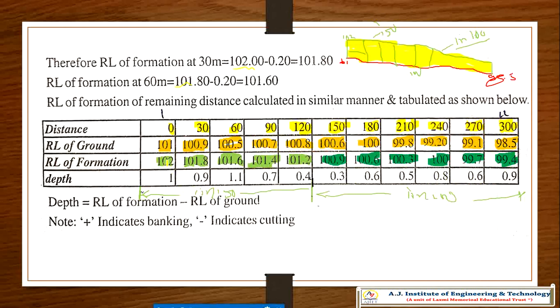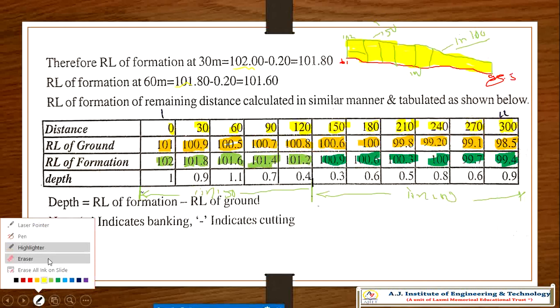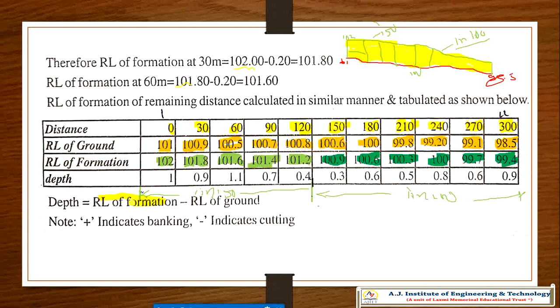So now, the total depth of filling, there is no cutting. If the positive answer is coming, depth is equal to what? Depth is equal to RL of formation line minus RL of actual profile ground. So that is the total depth you are getting.